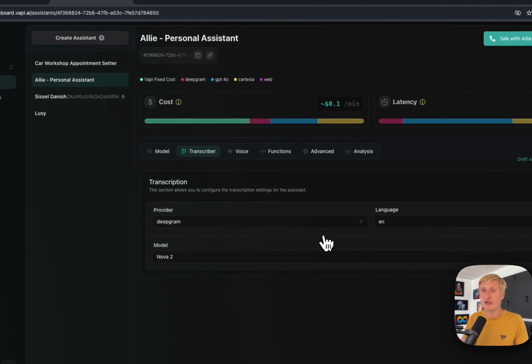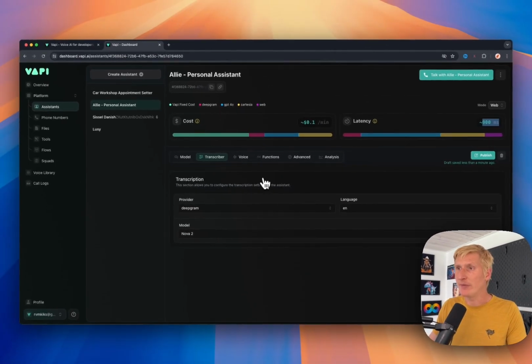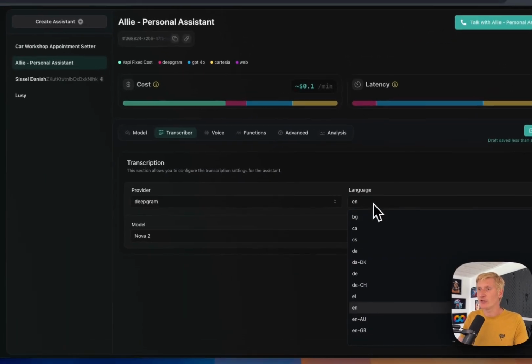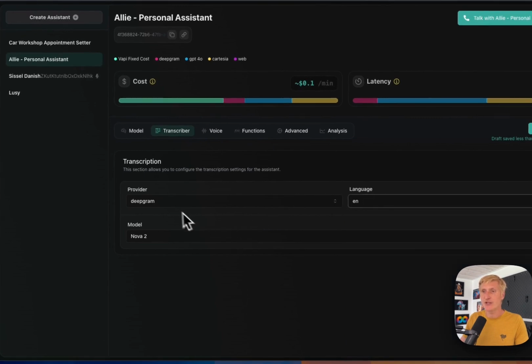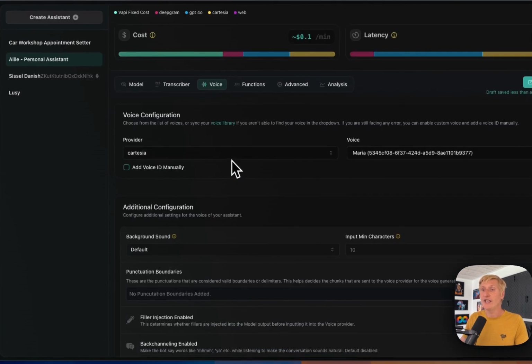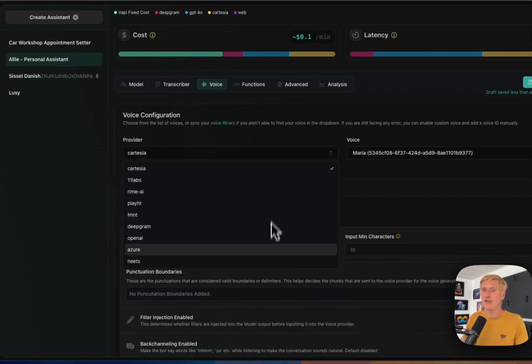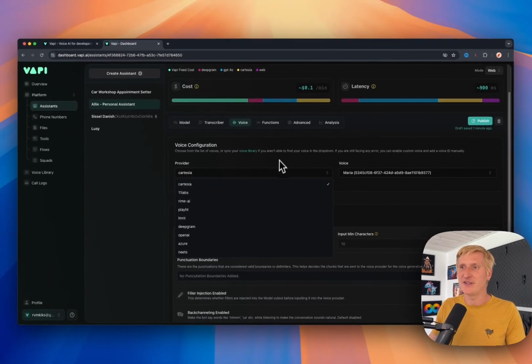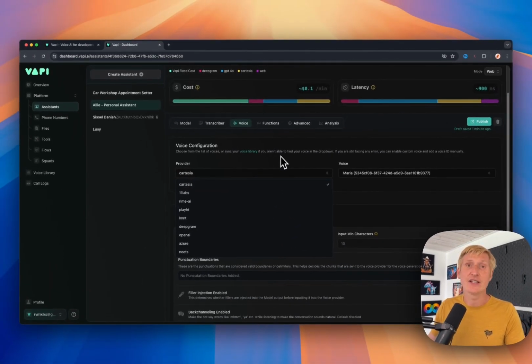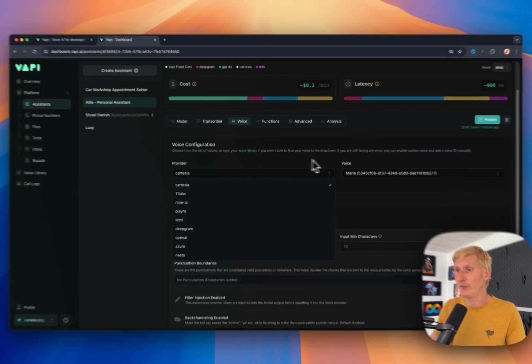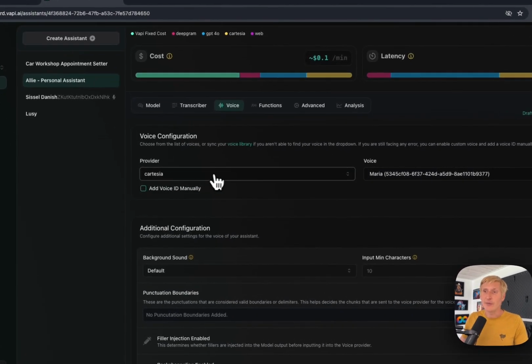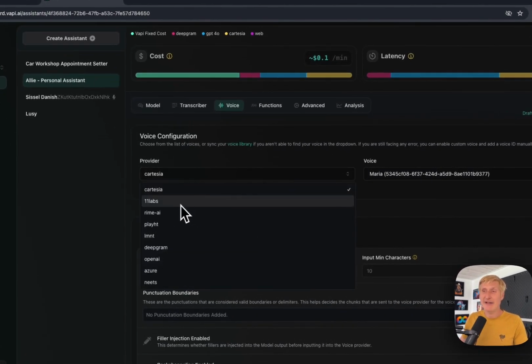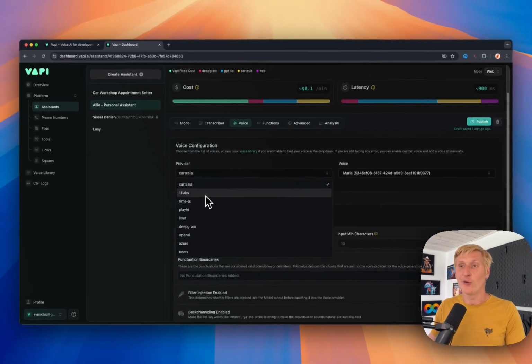Here's something about the transcriber. That's where the notes are being created. So there's also opportunity to set up for different languages. Under the voice, we can choose a variety of different voices. Is it male, female, different accents, and even different languages is possible. So provider, because we can also connect it to something like 11 Labs, and they are very big on voices. And really, even with 11 Labs, we can use our own voice, record it, and create a profile of that.